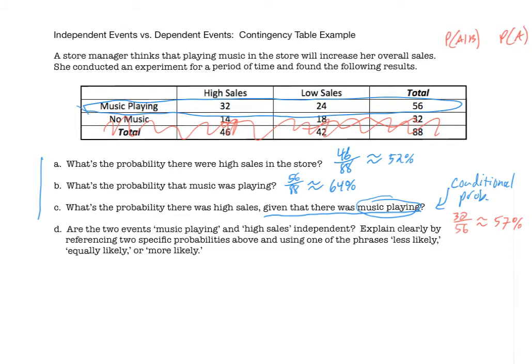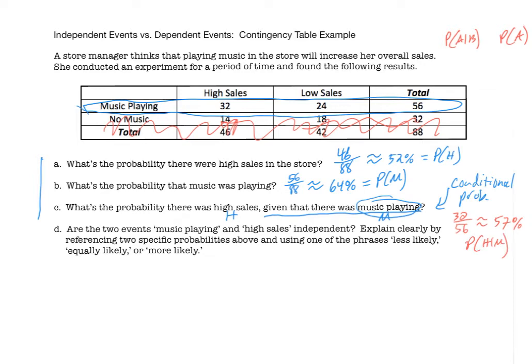Let's perhaps make notation for each of these problems. So this 52% was the probability of high sales. Let me call that P of H for high sales. And this 64% was the probability of music playing. So let's call that P of M, which is the probability that music was playing. So then with M and H defined like that, what's the probability there was high sales given that there was music playing? Is that the probability of M given H or the probability of H given M? It's the probability of H given music playing M. So it's specifically the probability of H given M.